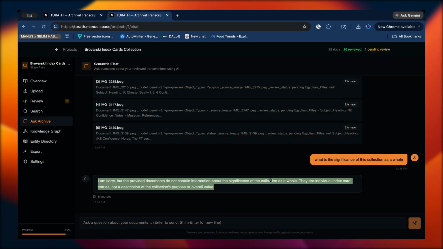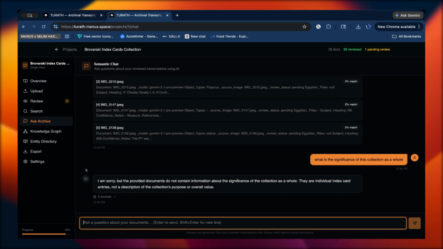They are individual index card entries. Obviously, since it's only based off the documents, it's limited in its ability to respond, but in the future, I might try to broaden that.